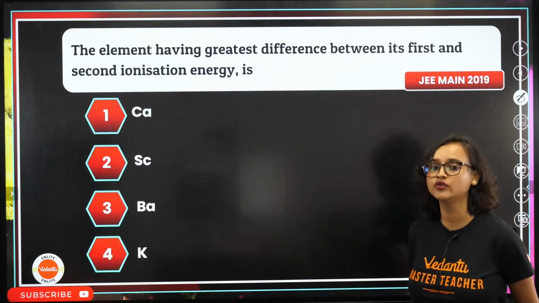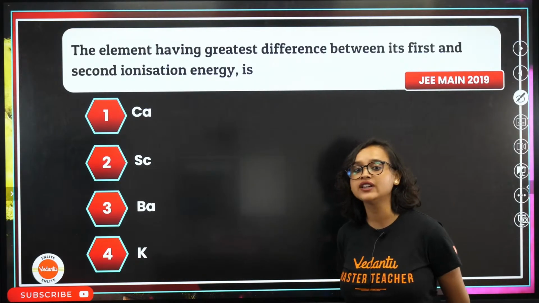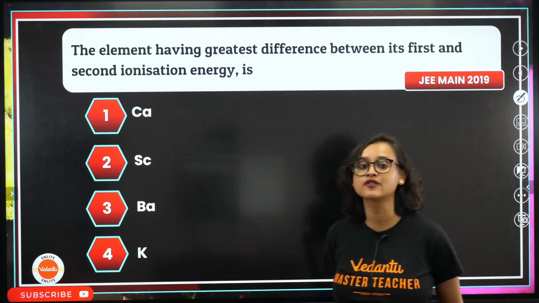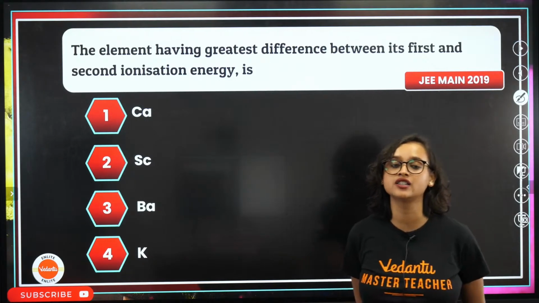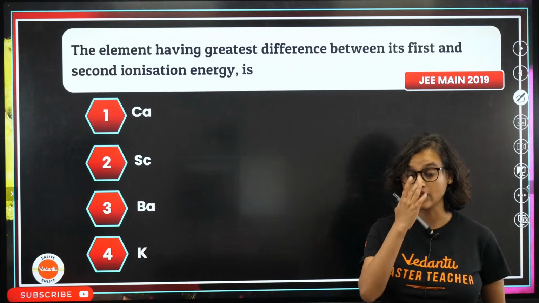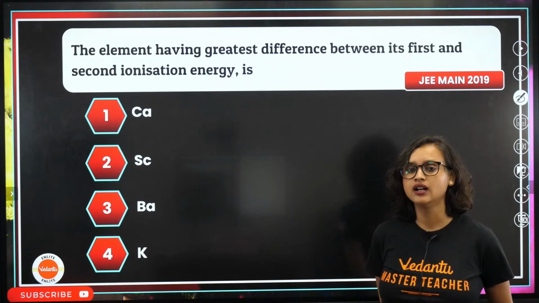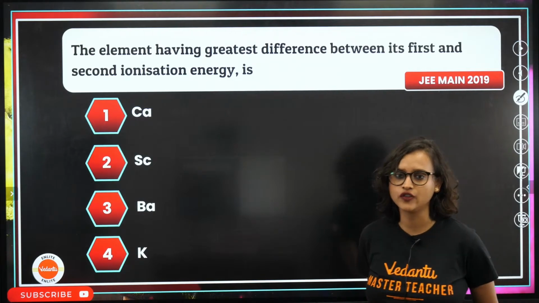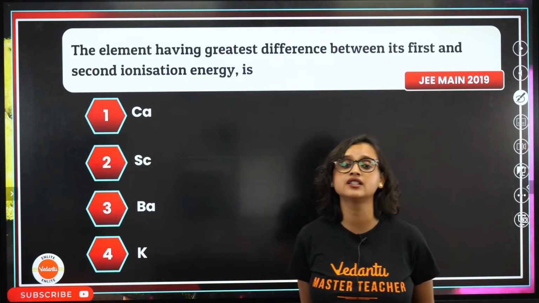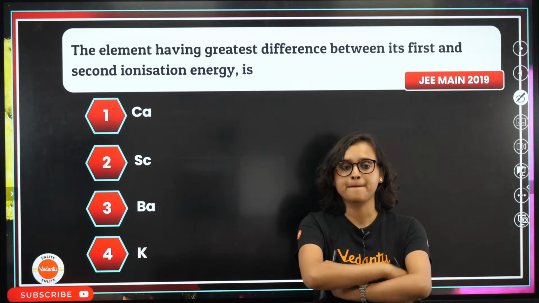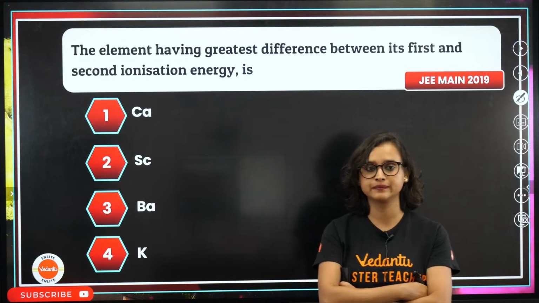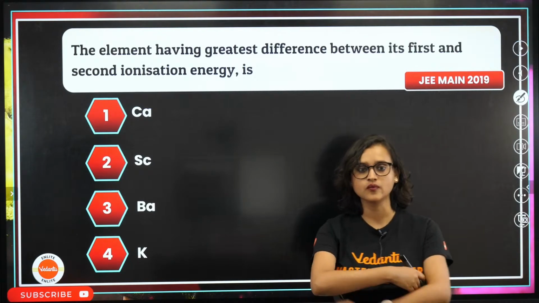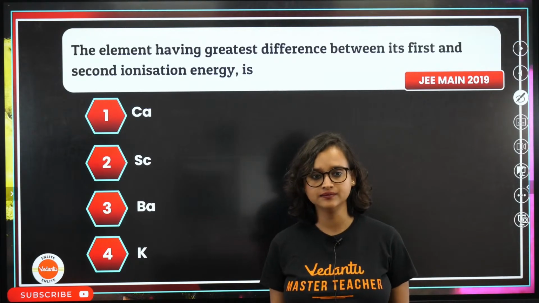Moving on. The element having greatest difference between its first and the second ionization energy is. The element having greatest difference between its first and second ionization energy is. Tell me, guys. What is the answer?